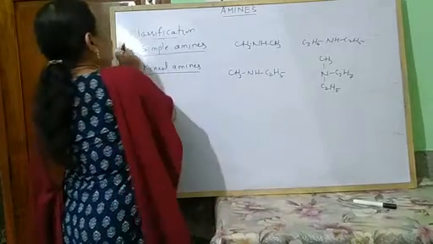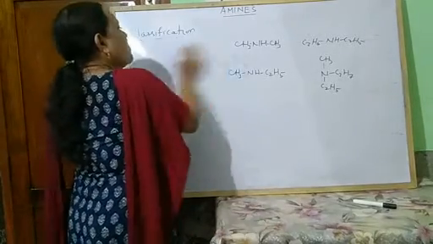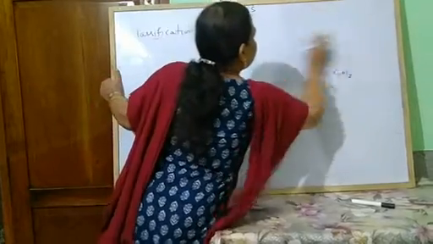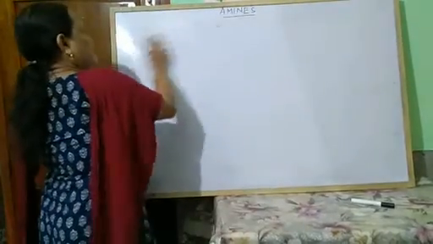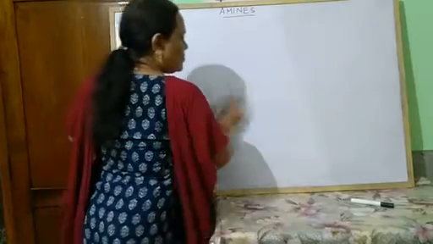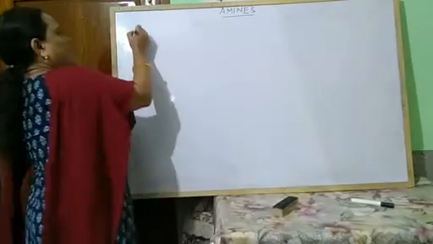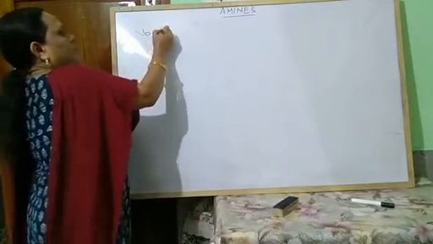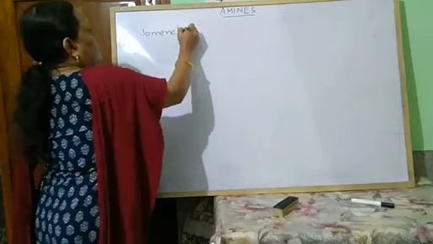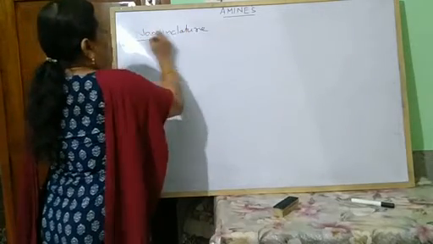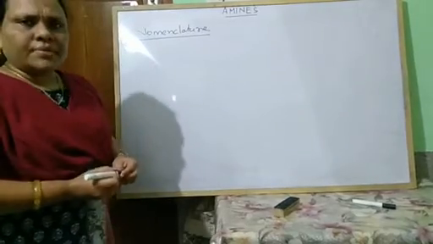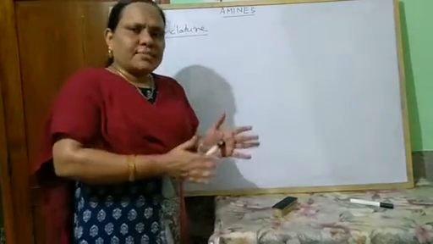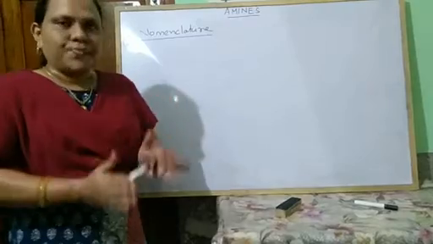Next come to nomenclature of amines. So you know, in nomenclature there are two systems of naming. One is your common name system, another your IUPAC system.